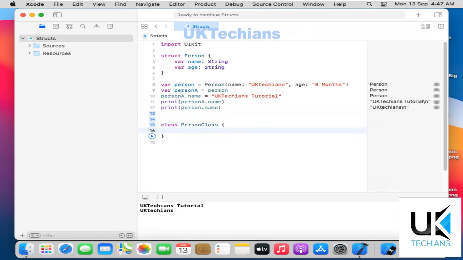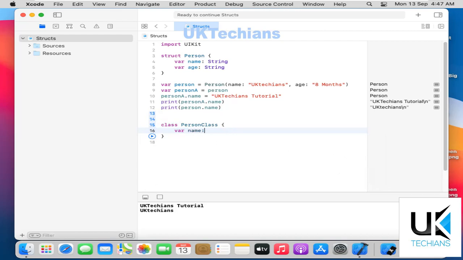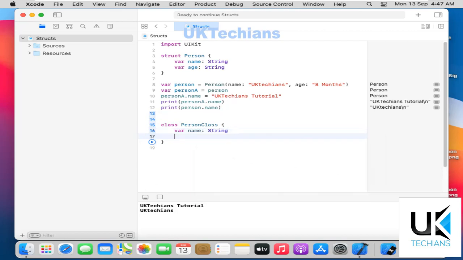And similarly, what I will do here, var name string. Now it's asking me for the initializer. Let's just wait for it. It says person has no initializer.